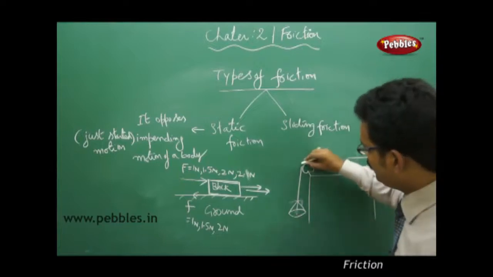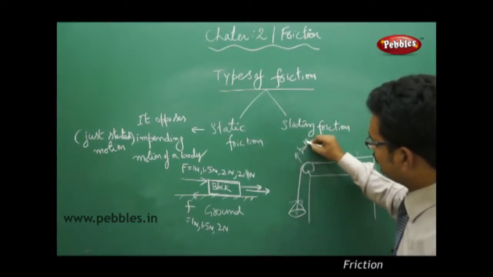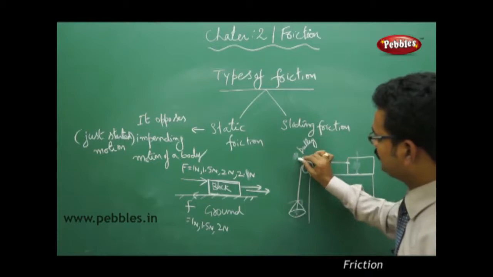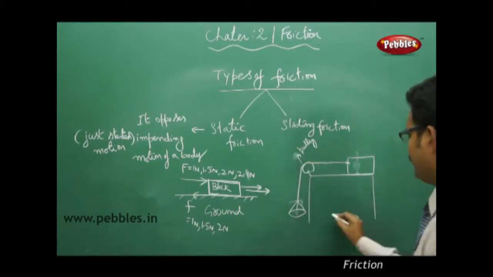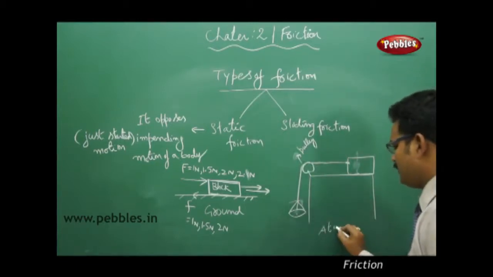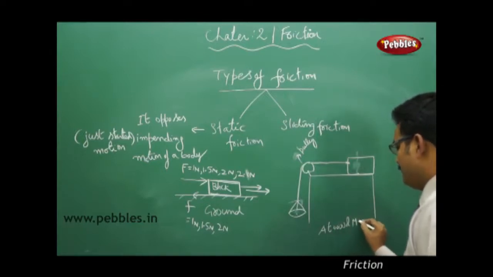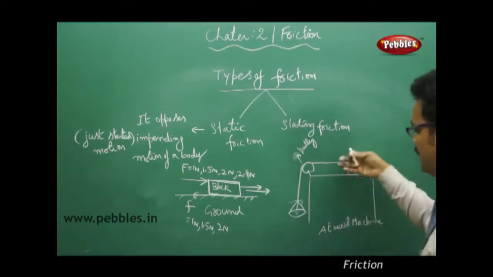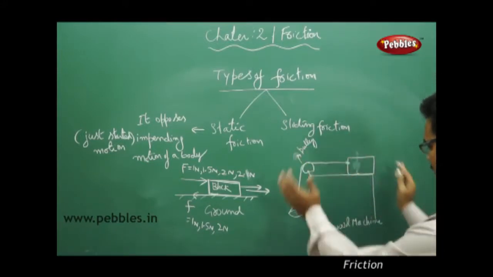The whole system is called an Atwood machine.